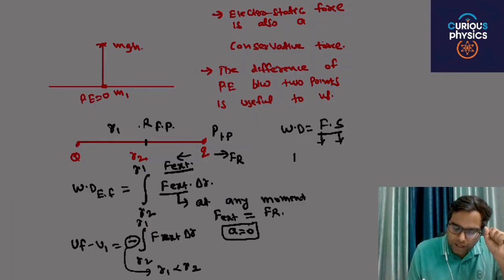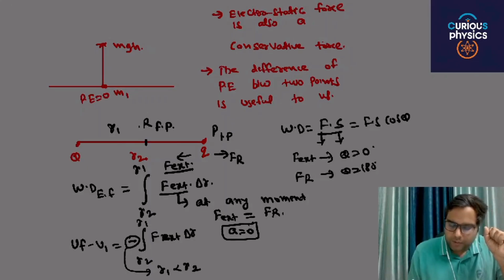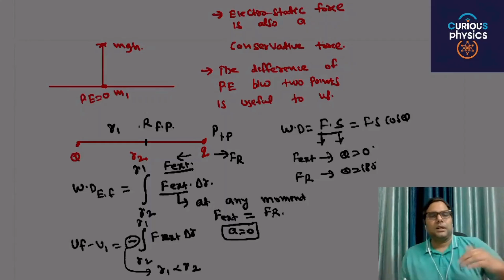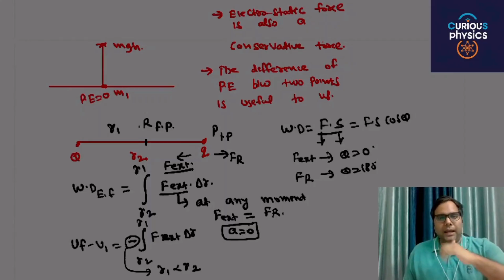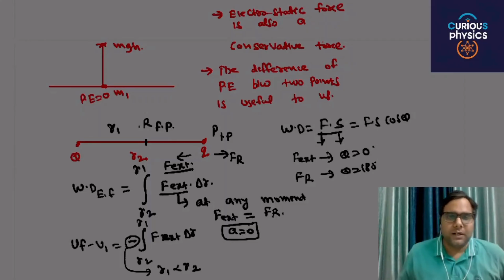In case of F external, you can write F s cos theta, and theta is equal to 0 degrees. In case of the force of repulsion, theta is equal to 180 degrees, because the force of repulsion is directed away while the displacement is toward the bigger charge. This is basically the concept of potential energy.